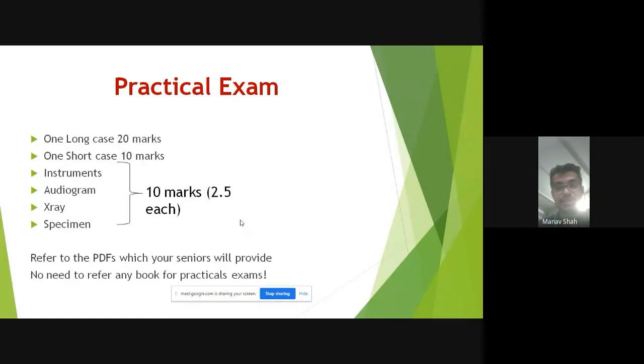For instruments, just make sure that you ask a resident or any teacher to please take an instrument session for us before the exam, so that you know how to identify the instruments. If you identify the instrument correctly, only then will your viva proceed to the next step. And one more thing, as far as the instrument is concerned, they'll also ask you how you hold it, how you use it, how you apply it. So ask for an idea of that as well, whenever you are having a clinic or postings.